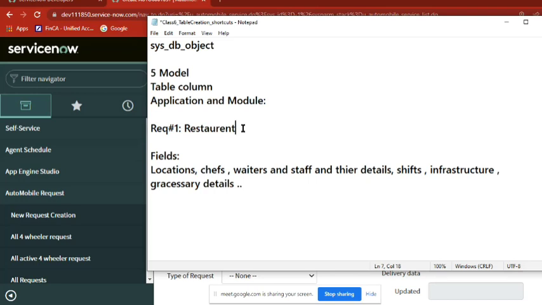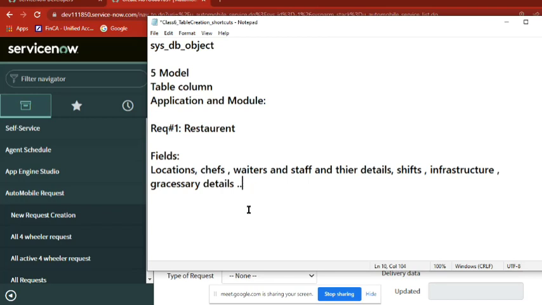So we need to assume that every customer is a user here, or we can create a temporary user, something like that. Or maybe we can remove the customer from that restaurant. Maybe they are starting a new restaurant and all the employees and the owner are communicating through the ServiceNow page. Right, right.